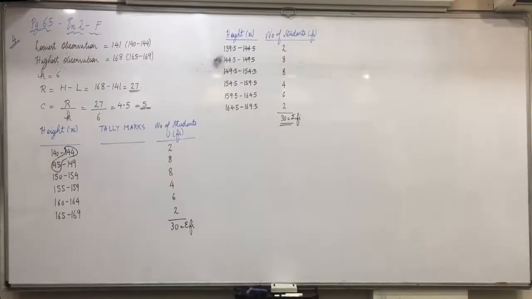You can write, no problem. See that in the less than bracket you don't use the sign of equal to. In the more than bracket you will use the sign of equal to. Moreover, you start from 139.5 and end up till 169.5.